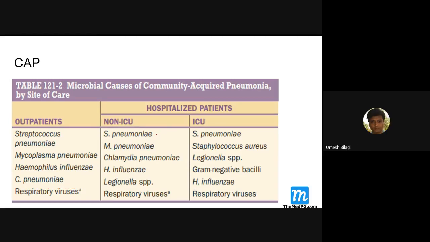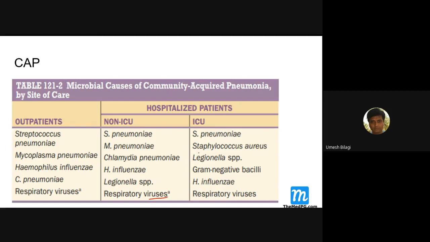Non-ICU means again Streptococcus pneumoniae. Of course, here also is Streptococcus pneumoniae. This is the little difference here. Then Legionella comes here. Then respiratory viruses. Okay. Now, if the patient has entered the ICU, he is more sick.